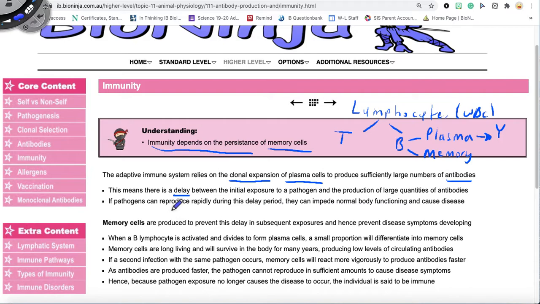So in those first couple days, until you have enough antibodies to fight that pathogen, it could be reproducing quickly. And during this delay period, that pathogen can make you sick and can impede normal body functioning. So we see this with COVID-19, right? We see that a lot of people get sick and they don't have a way to fight off COVID, right? Because you're still in the process of making antibodies.